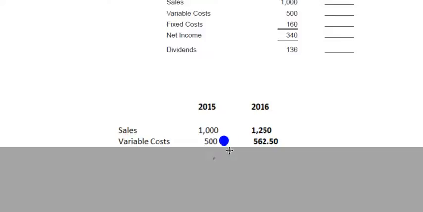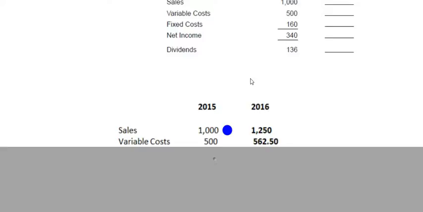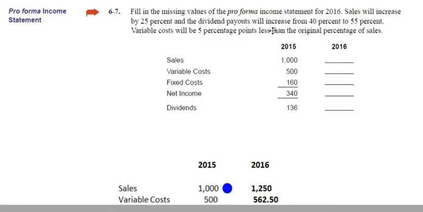That's how I always remember how to get a percentage. So we just say 500 divided by 1,000, and that's going to give us 0.5, which is 50%. Okay, so 50%. Now it's saying it's going to be 5 percentage points less.